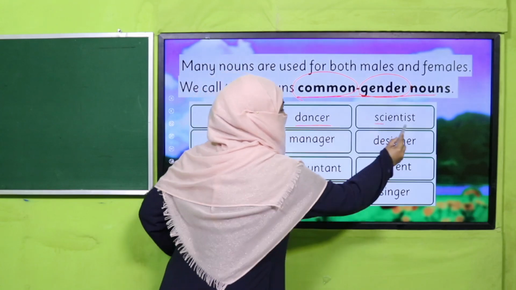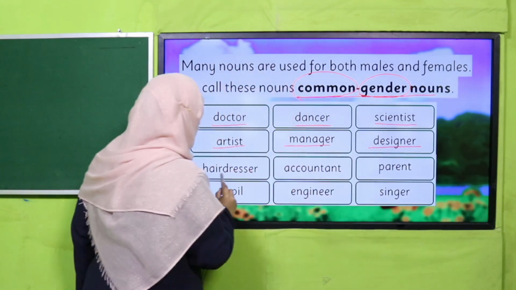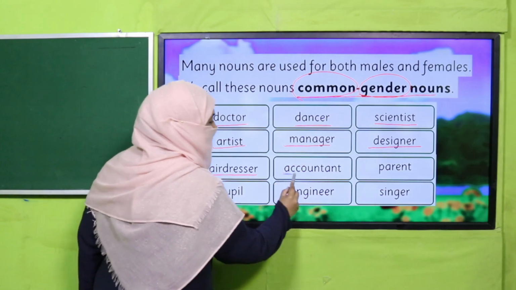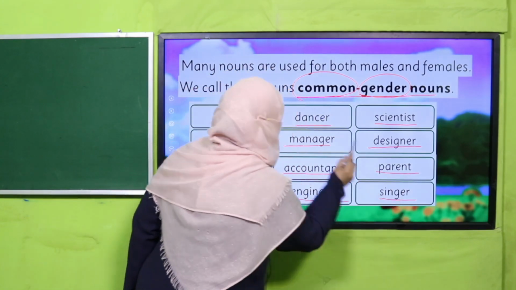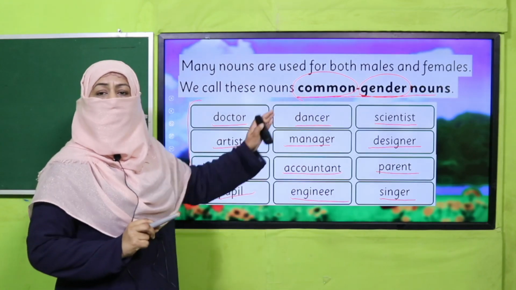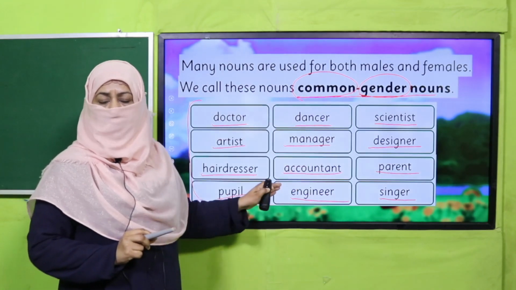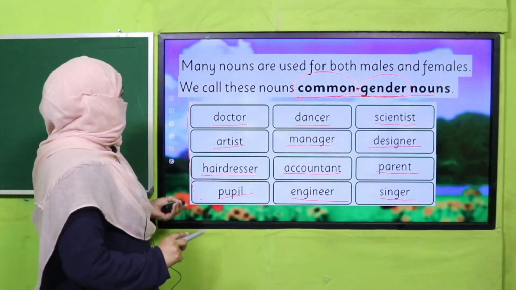Dancer, scientist, artist, manager, designer, hairdresser, accountant, parent, pupil, engineer, singer, all these. And there are many more nouns which represent common gender noun, means they can be either a male or a female, right?